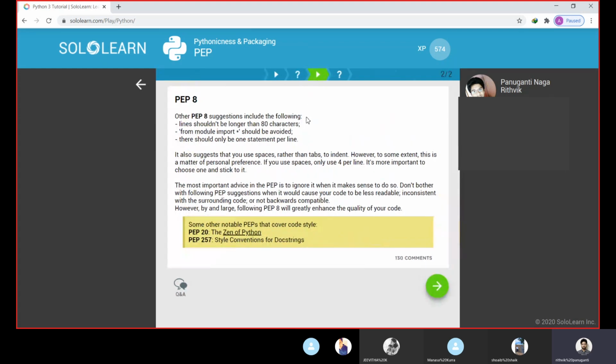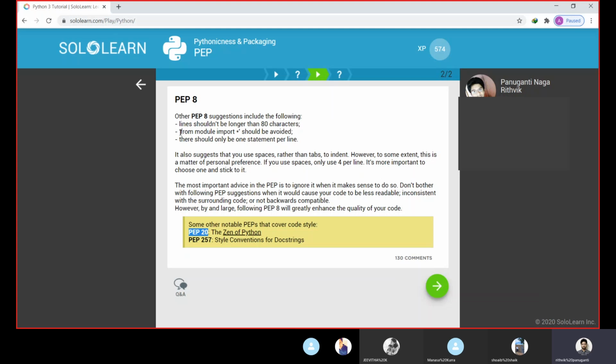Previously we saw the Zen of Python, right? That comes under PEP 20. PEP 20 means the Zen of Python. PEP 257 is the style conventions for docstrings. PEP 8 includes suggestions like lines shouldn't be longer than 80 characters.